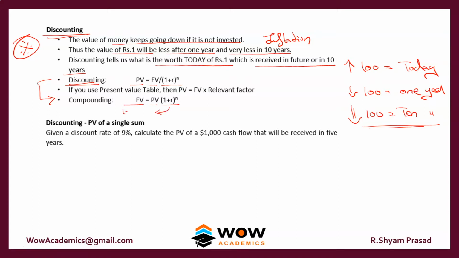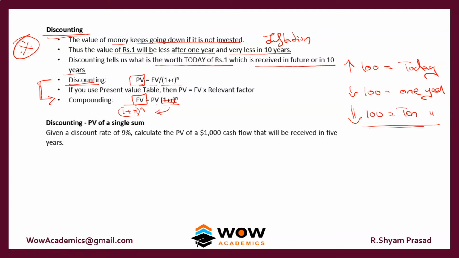So PV equals FV divided by (1 plus r) to the power of n. So both the formulas are the same. What number you want to find out determines the formula. If you want present value, then it's discounting. If you want future value, then it is compounding.